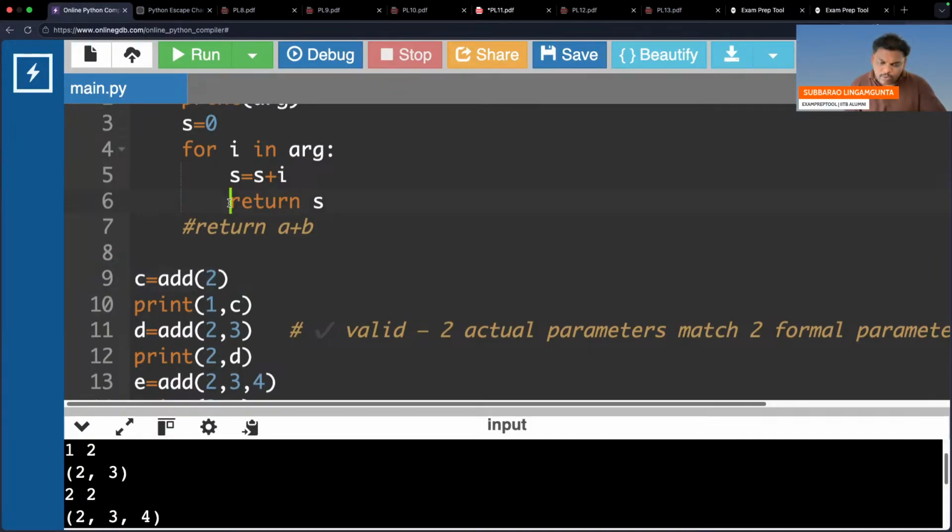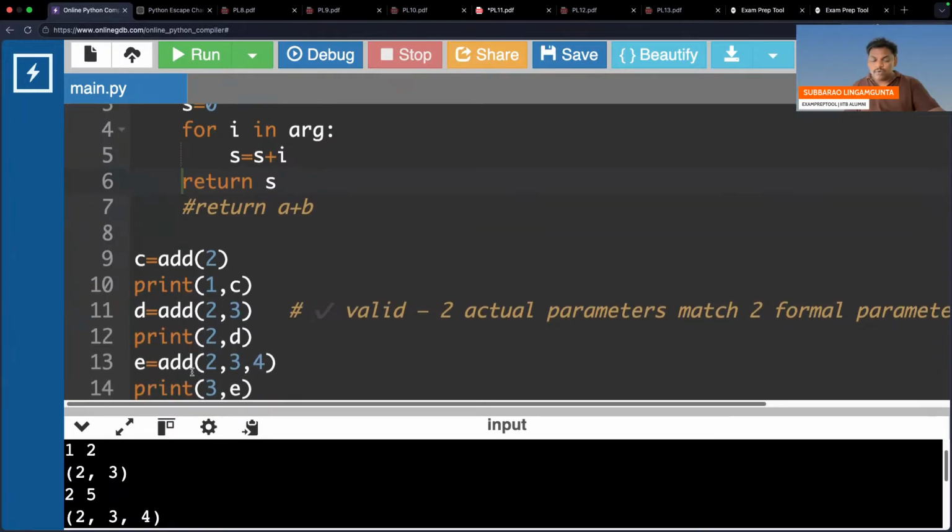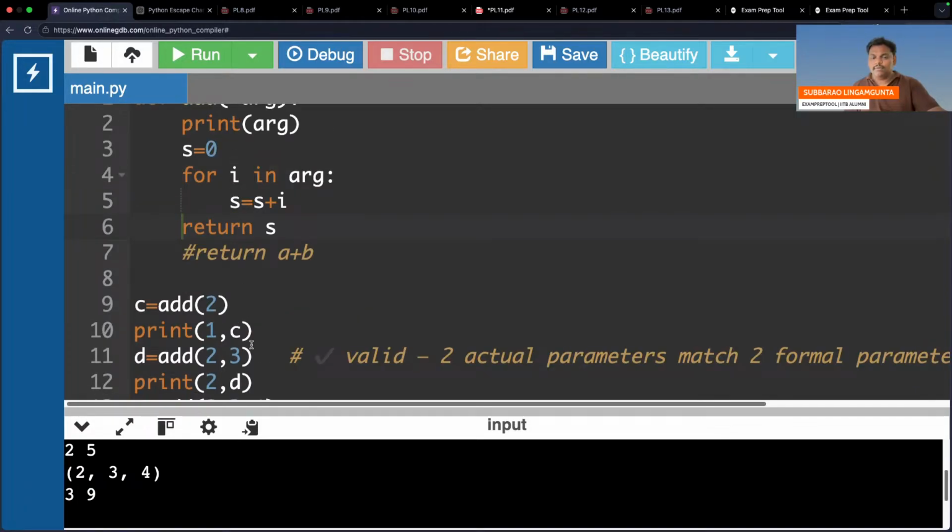Okay, here is a small mistake. At the end of the for loop, you have to return. Now let's check. First one, 2 will go, 2 printed, afterwards 1 comma 2. Second one, 2, 3 will go, 2, 3 printed, so output is 2 plus 3 is 5. Third one, 2, 3, 4 went, so 2, 3, 4 printed first. Afterwards, these 3 add 5 plus 4, 9. So this is the answer.